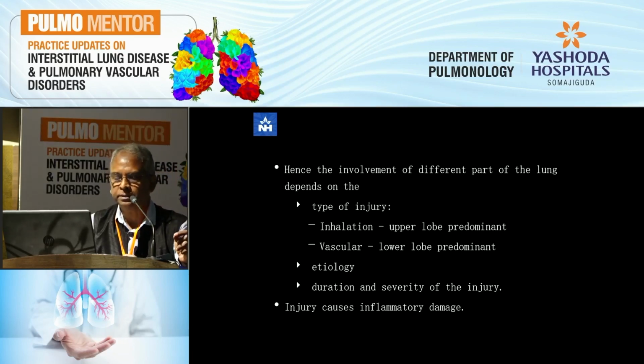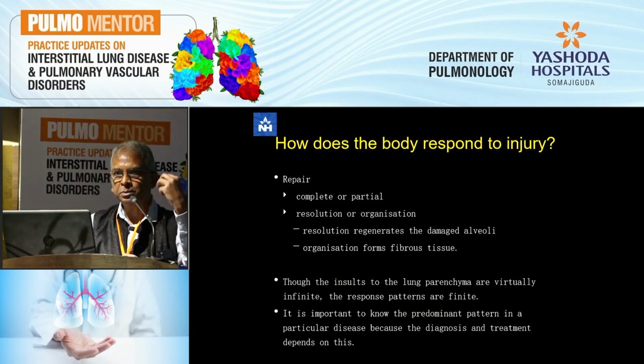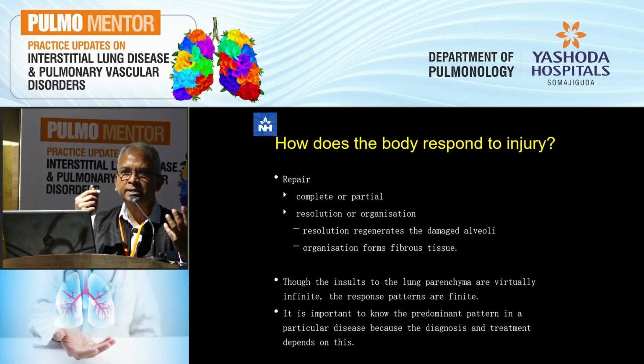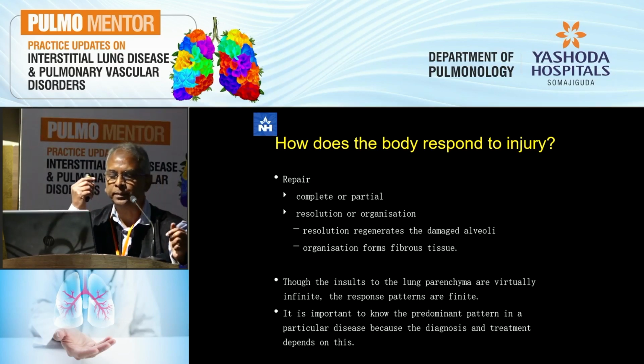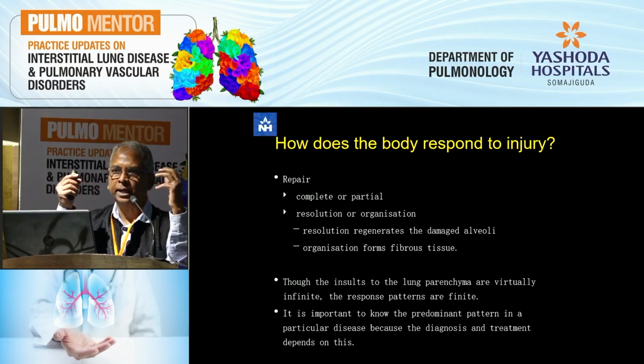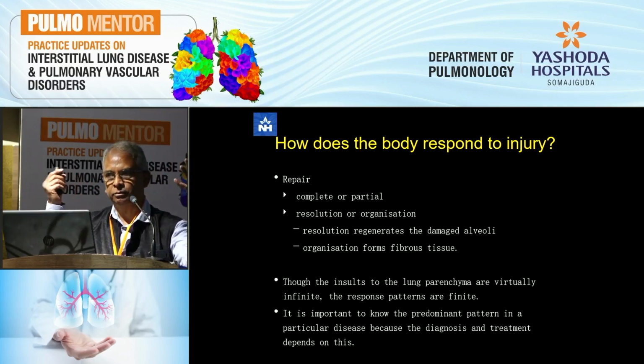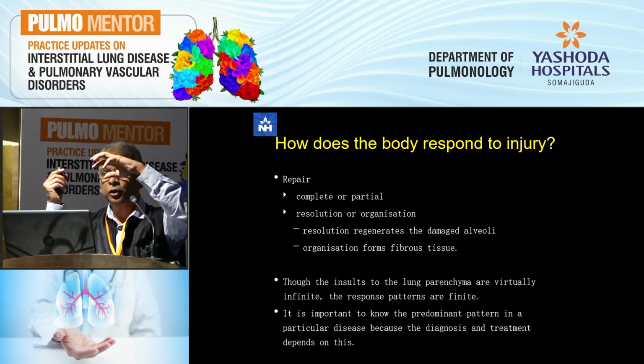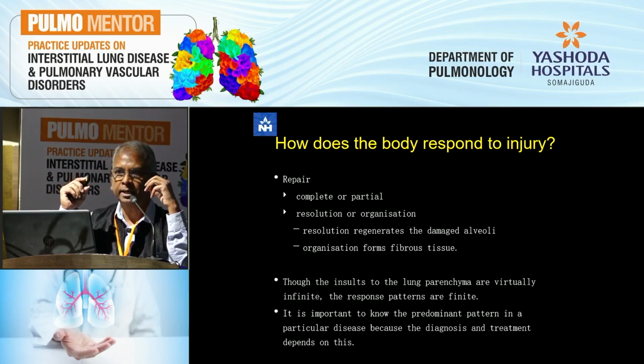radiological involvement. Finally, all this injury leads to inflammation, and the body responds to this inflammation by trying to repair it. That's again one of the first lessons we learned in general pathology. And you have two kinds of repair. That can be a complete repair, which is what we're aiming for. Unfortunately, sometimes it's only a partial repair, and sometimes it's an ongoing attempt to repair which causes greater harm.